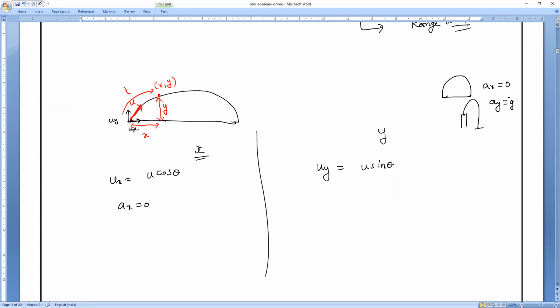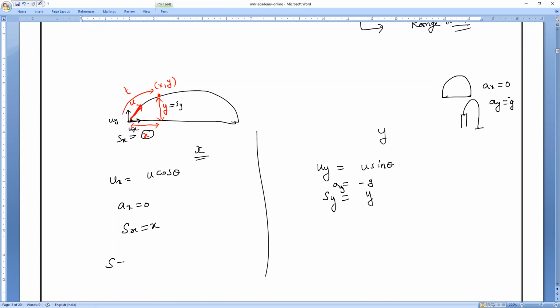Next, displacement in x: we assumed the displacement in x direction, Sx, is equal to x. Displacement in y direction is y. And acceleration in y direction is minus g, minus 10.